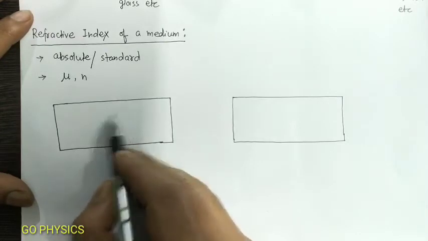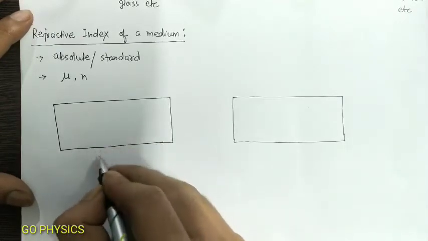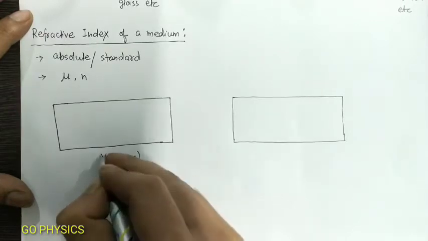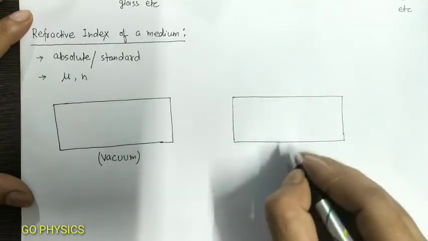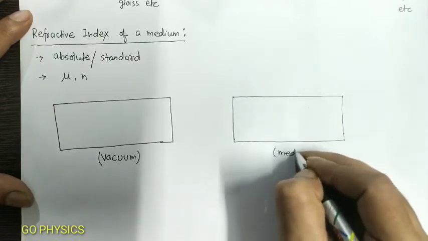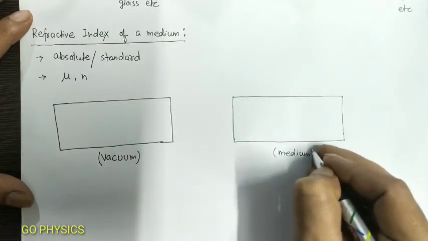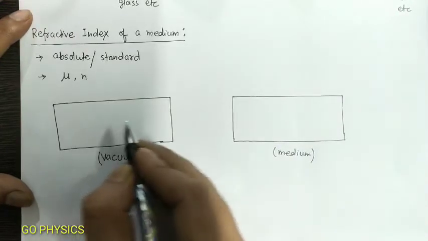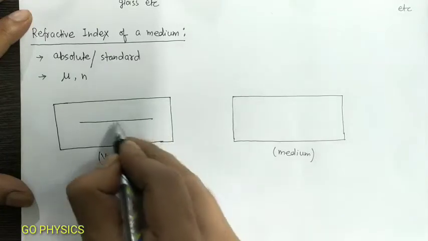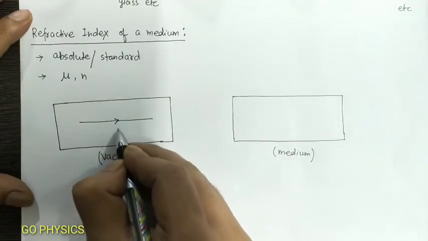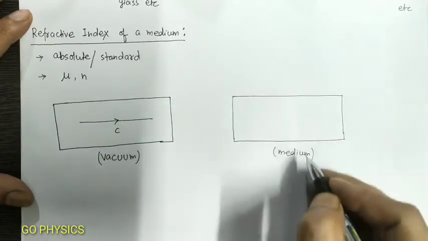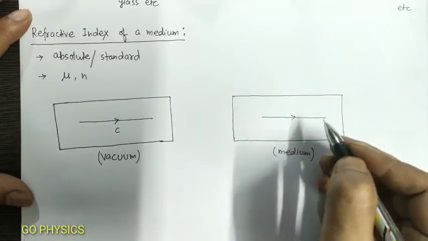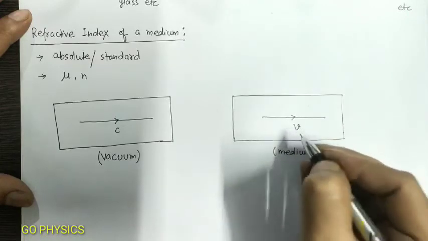Let us suppose this medium is a vacuum and this is any other material medium. We know that light travels in vacuum with the speed of light, c, while in any other material medium light travels with a speed less than c.